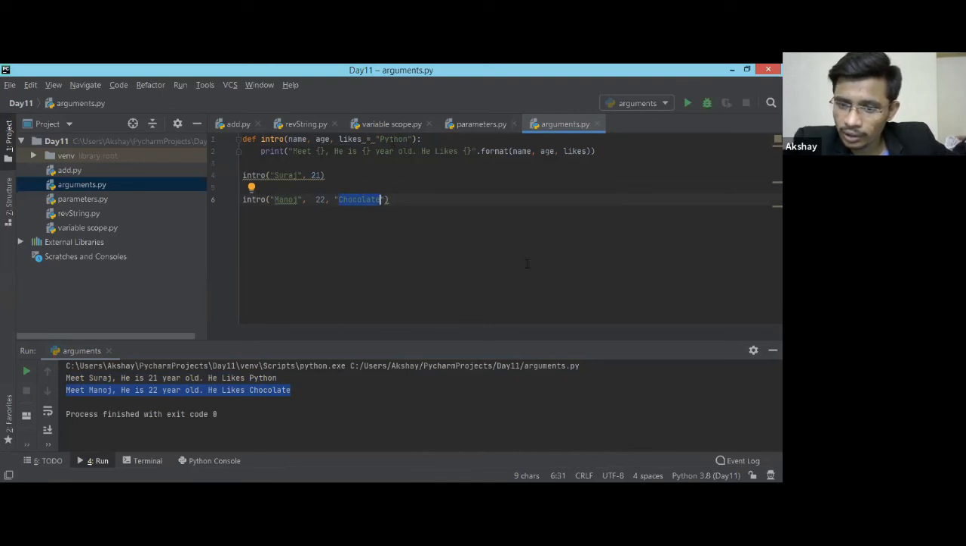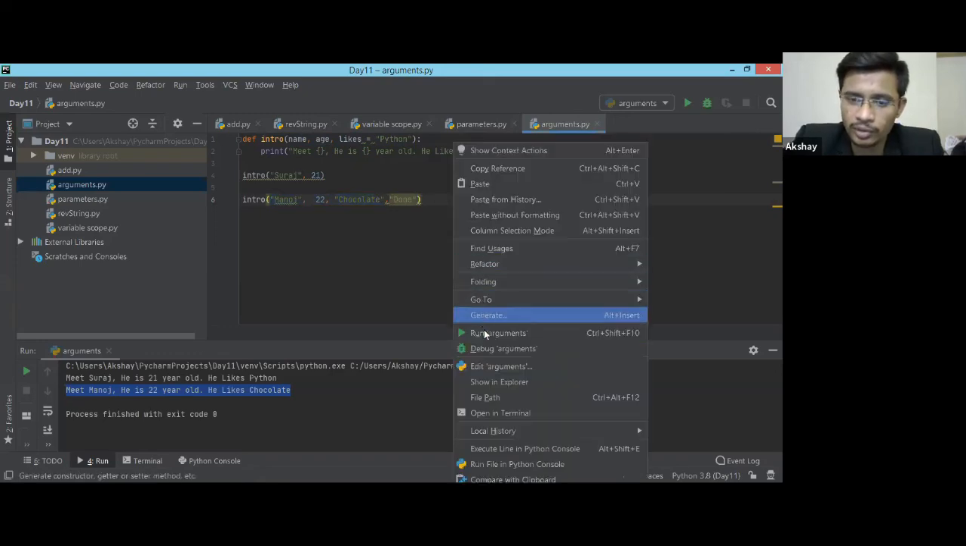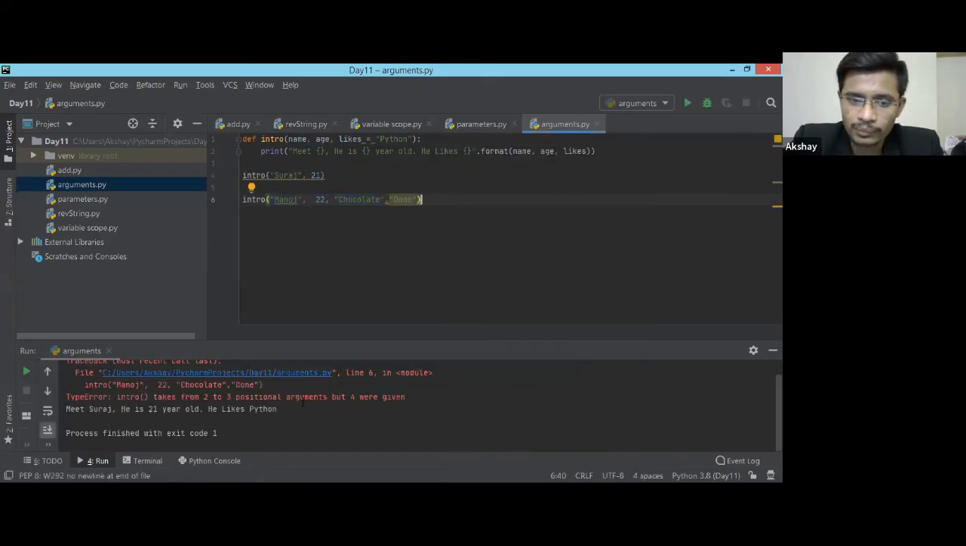Okay, what if we pass more arguments? No, it will not work. Actually it will work, but it will not consider it, because it doesn't make any sense. My function was asking for only three parameters, so it got the first three parameters. It will not check for this last one. No, it is not running. So it works in I guess Java, but it is not working over here.